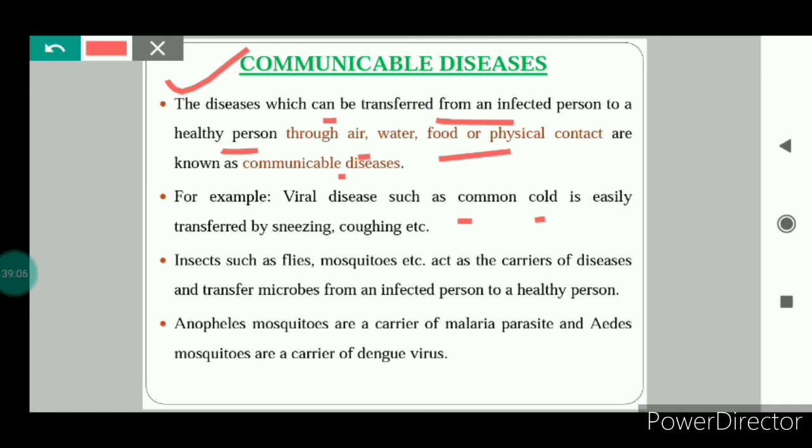So in this way, due to direct contact with any infected person also, these communicable diseases can spread, and they can also spread through the air. Insects such as flies, mosquitoes, etc., are also carriers of diseases, and they transfer microbes from an infected person to a healthy person. For example, the Anopheles mosquito is a carrier of the malaria parasite, and transfers it from the infected person to a healthy person. And Aedes mosquitoes are carriers of the dengue virus.